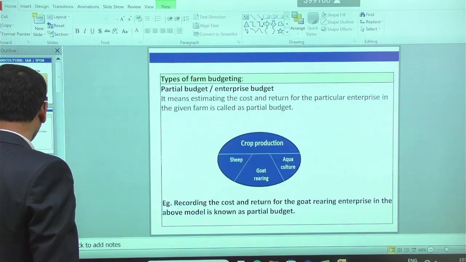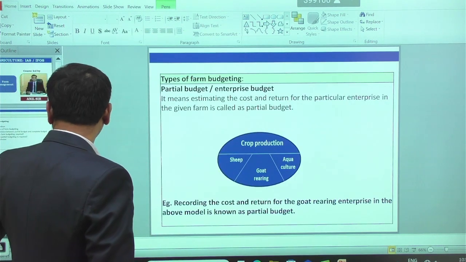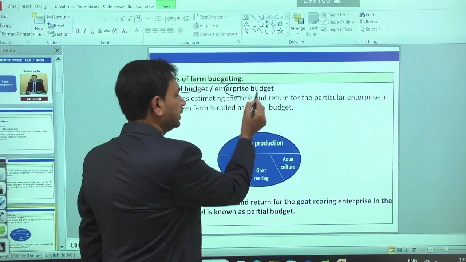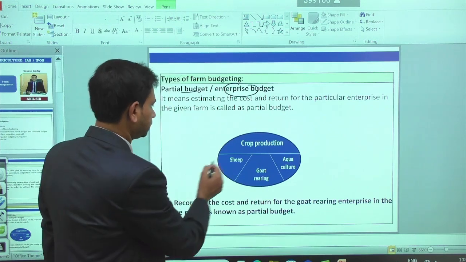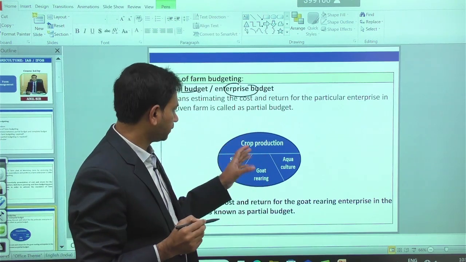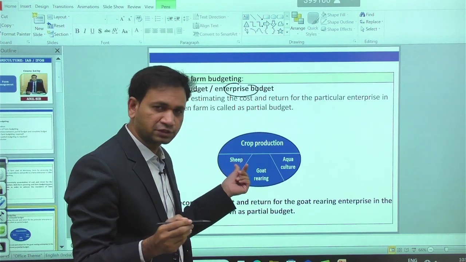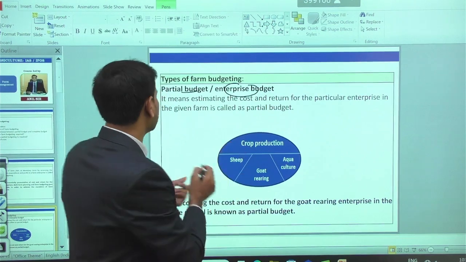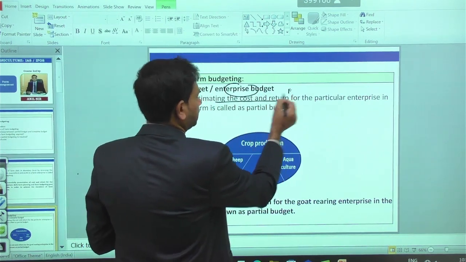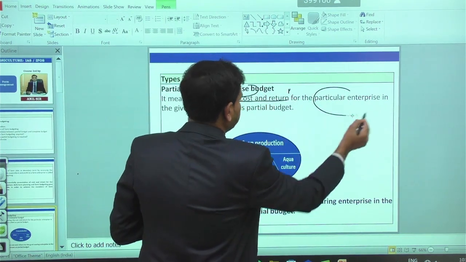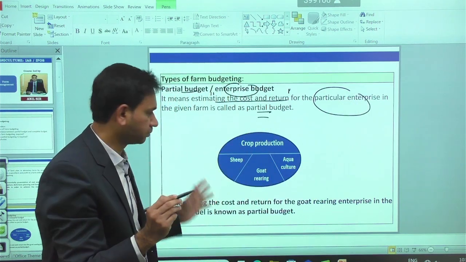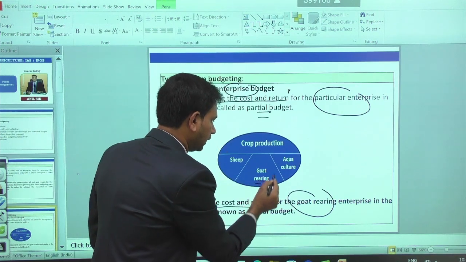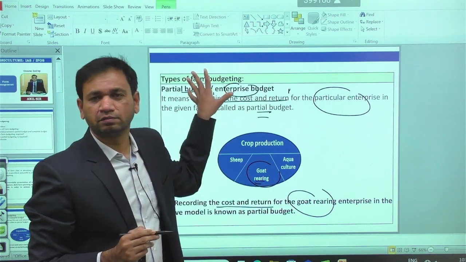So here, as we said, we have two types of farm budgeting. One is the partial budget, sometimes also called enterprise budgeting. For example, in a given piece of land, the farmer uses some land for crop production, some for sheep rearing, some for goat farming, some for aqua farming. In this case, he is estimating the cost and return for a part of the enterprises, which can be called a partial budget. For example, if we record the cost and return only for the goat enterprise, then it is called partial budgeting.